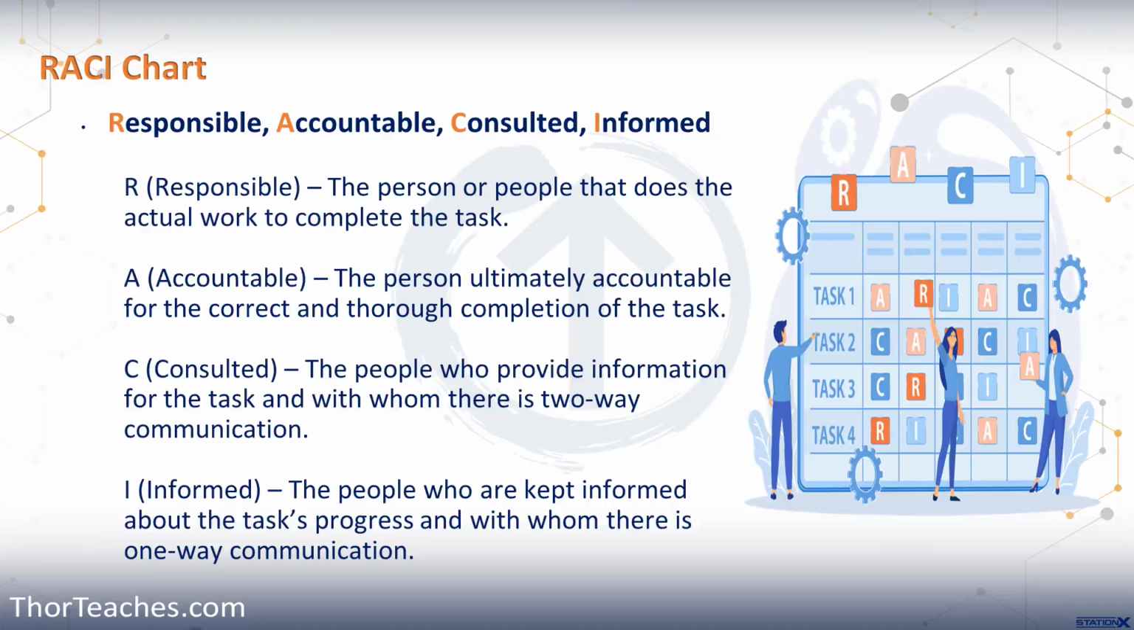Then we have accountable. That is the person that has the ultimate authority and accountability for a task or a decision. This person will always have the final word, and they're the one that either approves or rejects the work results. And here, normally, there would only be one person that's accountable because we really don't want that confusion of multiple people having to approve or reject work results. There has to be one person that is accountable.